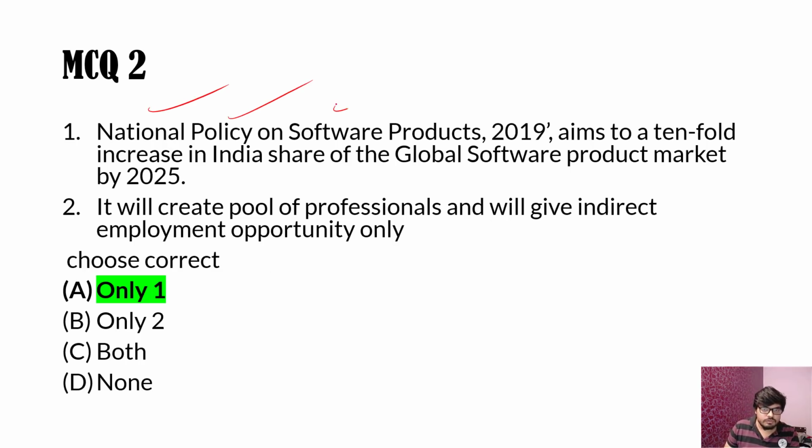Next, National Policy on Software Products 2019. We have a robust software industry and great minds, and we have given these minds to the whole world also. America's software industry is very strong because of the Indian minds working there, and in our service sector it has a huge share. It is a flourishing industry of India. Now, they have made a target till 2025: there should be a 10 times increase in the share of global software products.